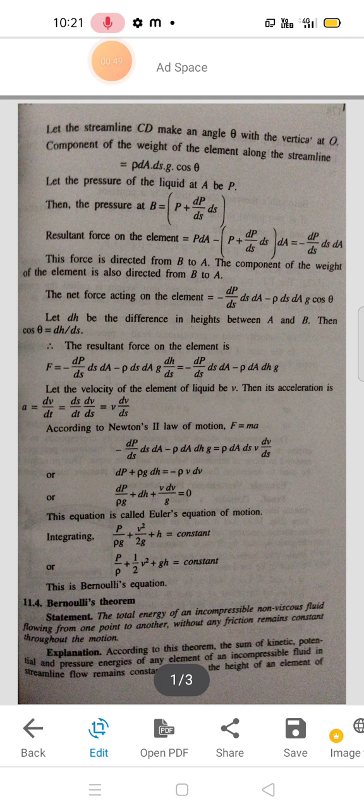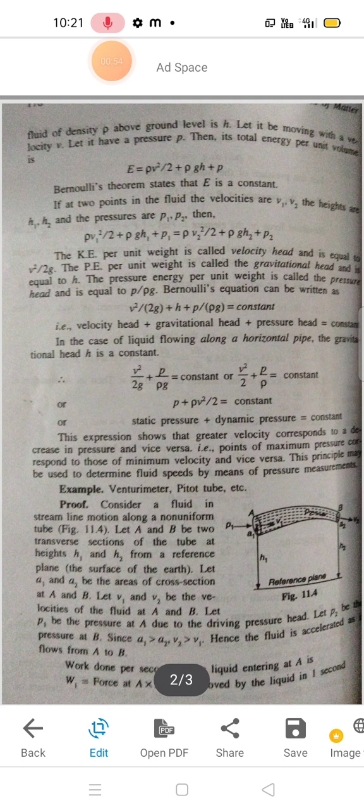For that we have to take one pipeline. The height of the particular element of fluid of density rho above the ground level is h, moving with the velocity v. Now we have the pressure p at the particular point B, then its total energy per unit volume is E = rho v square by 2 + rho gh + p. Then Bernoulli's theorem states that E is a constant.